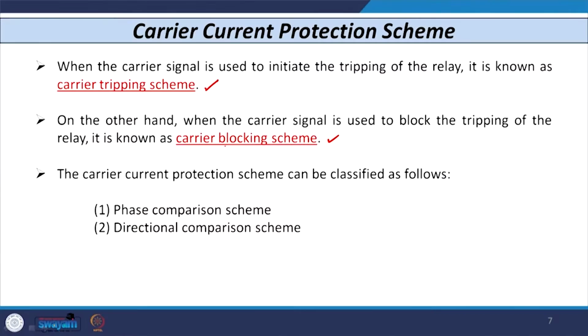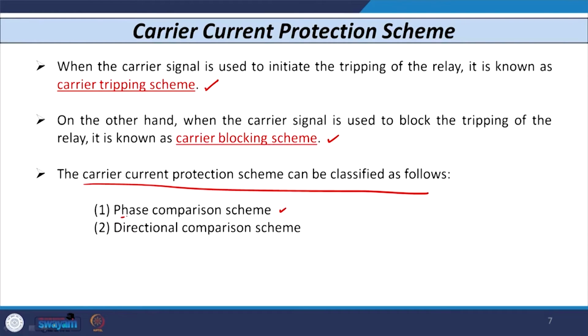On the other hand, when I use the carrier scheme as a carrier blocking scheme, then for all types of external fault, whenever such a fault exists, or in case of normal condition, the blocking signal is given on each substation or each side of the bus line, and hence the operation is blocked. That is why it is known as the carrier blocking scheme. The carrier current protection scheme can sometimes also be classified as the phase comparison scheme and the directional comparison scheme.